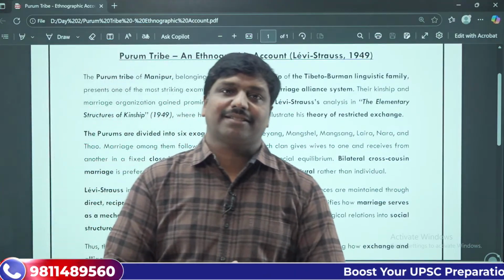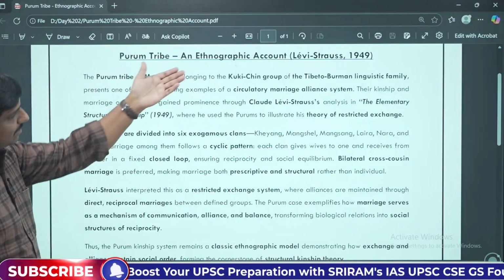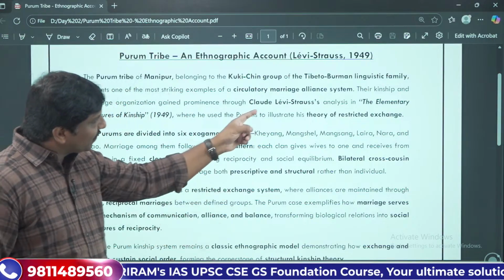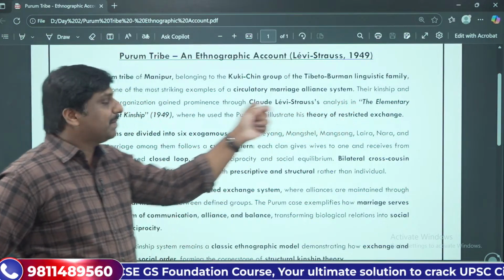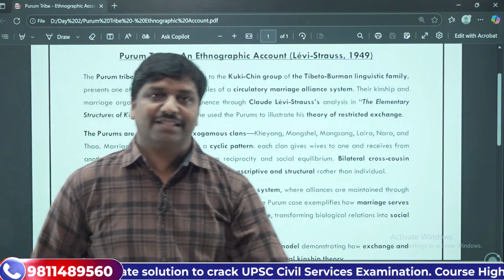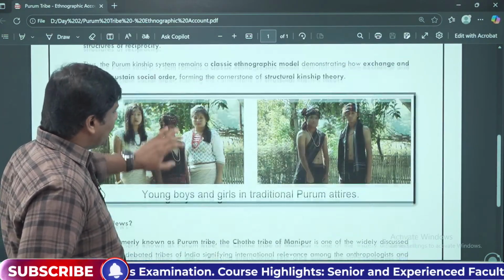You can get this ethnographic account on the Purum tribe, which was done by Claude Lévi-Strauss in the year 1949 through his analysis, The Elementary Structures of Kinship. So in his work, he has done that. I'll be providing you this document also, where you can see here.